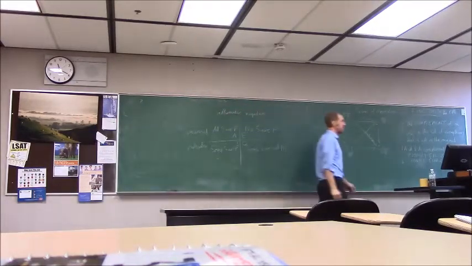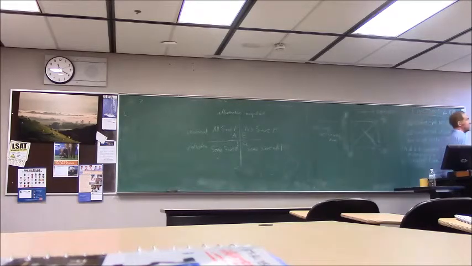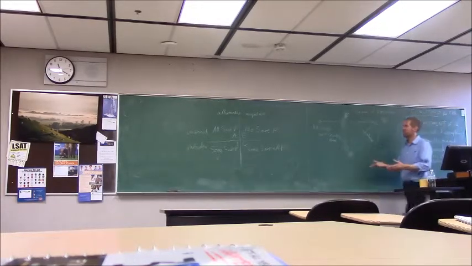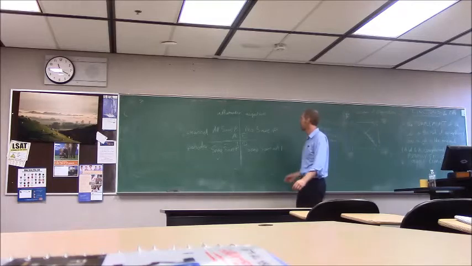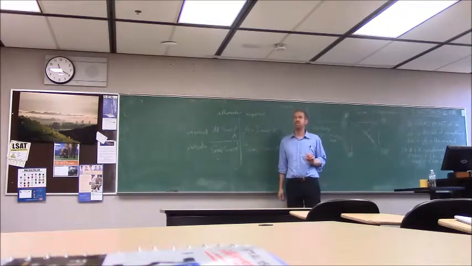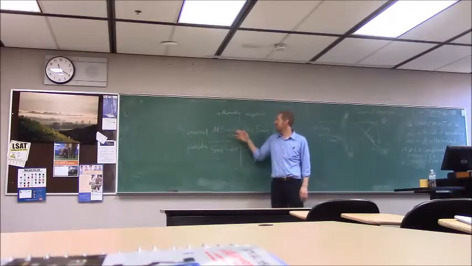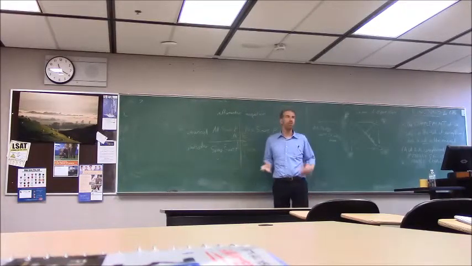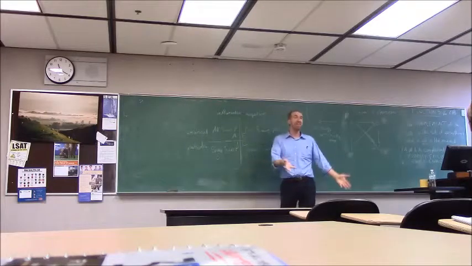Now, it turns out categorical propositions can be expressed in many non-standard ways. These are what is called the standard forms for categorical propositions. What is the one change I need to make if I say all frogs are green? Why is that not quite in standard form? Green things, that's right. Both of the terms have to be groups of things. And if one of them is just an adjective, that's not good enough, you have to turn it into a group of things by adding the word things.